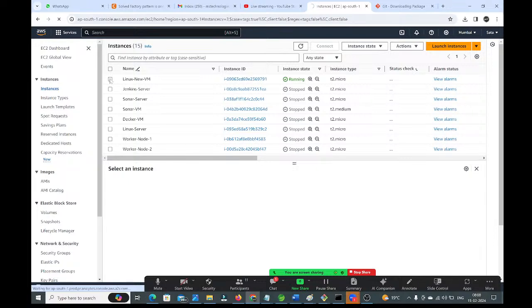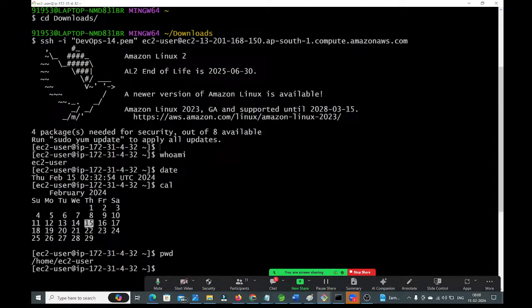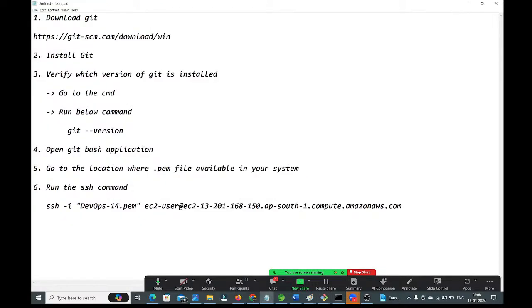No problem. I will copy from here. Here also I can get it, right. I will copy from here, guys. Whatever I have given here, let me take from here. This is the SSH command. In my system, this is the SSH command I have. I'm copying this and I will paste it, but for your system, select this and click on the connect button, then you will get that, guys. Copy and use it. So here, this is the SSH command, guys. After that it will connect, and you can execute the commands, guys.